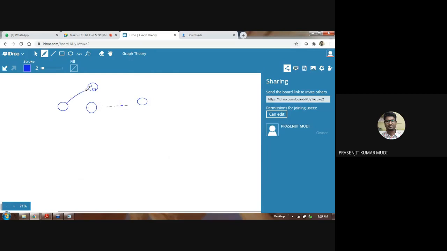Adjacent vertex means if two vertices are directly connected by an edge, then these two vertices are called adjacent vertices. So here, this vertex is adjacent to V0, this vertex is adjacent to V0, this vertex is also adjacent to V0. There may be several adjacent vertices, and out of them, let's say one of them is Vk. So Vk is one of the adjacent vertices to V0.